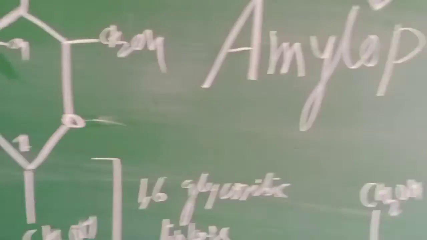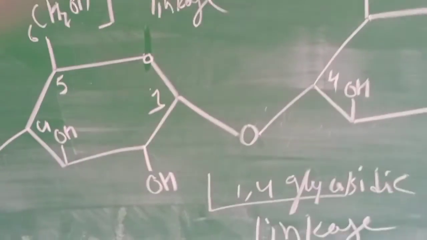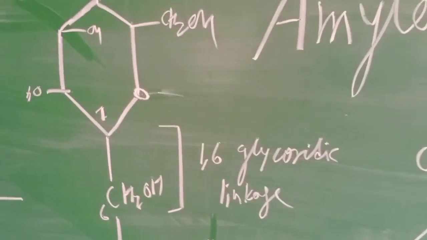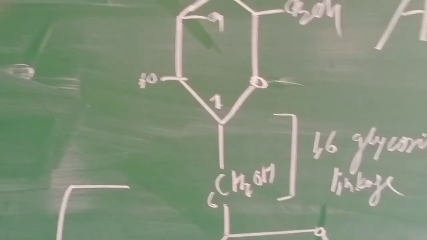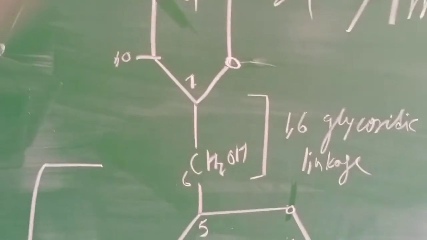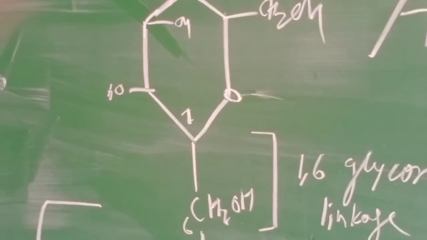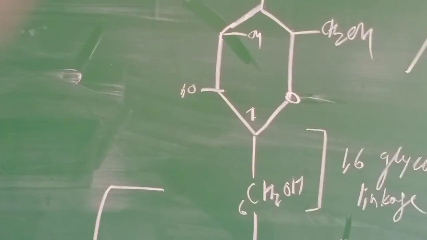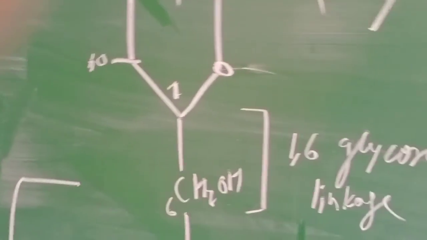Rather, amylopectin has an additional linkage along with the 1,4 glycosidic linkage, the 1,6 glycosidic linkage, and this additional linkage is used to form the branching, and this branching in amylopectin occurs at every 25 to 30 units, and this continues.